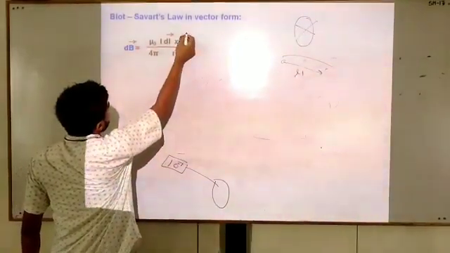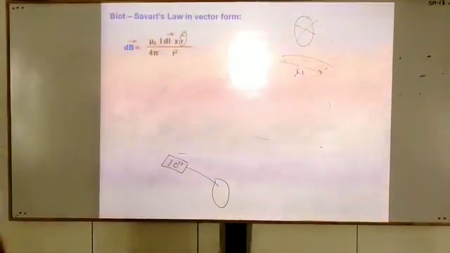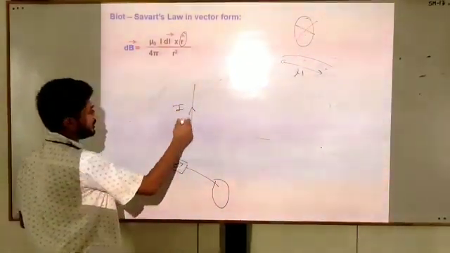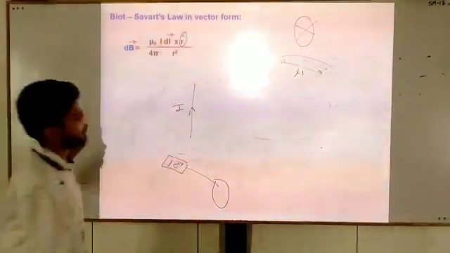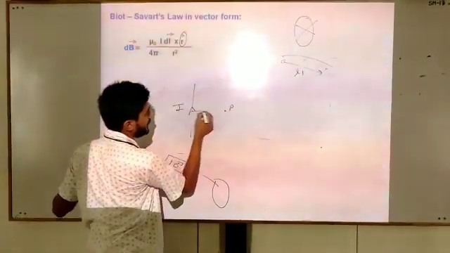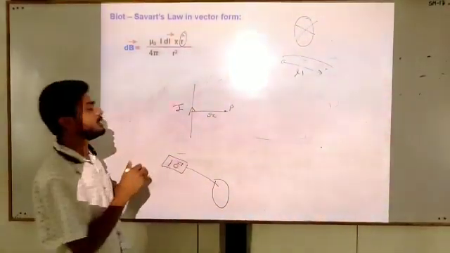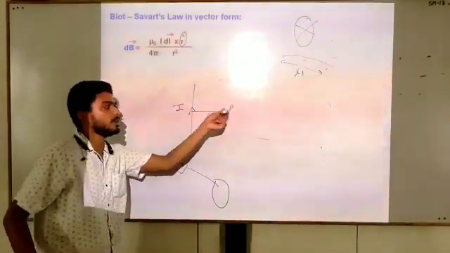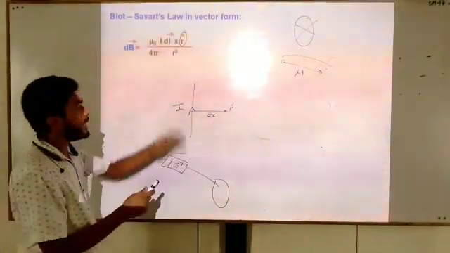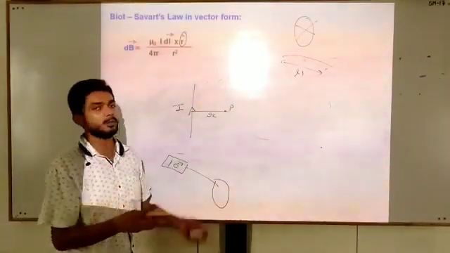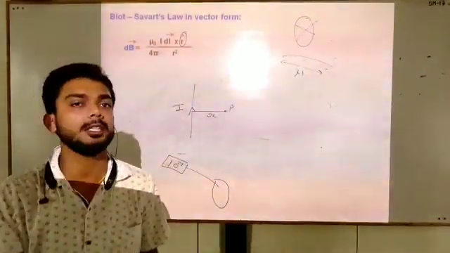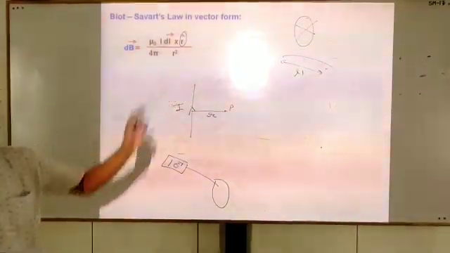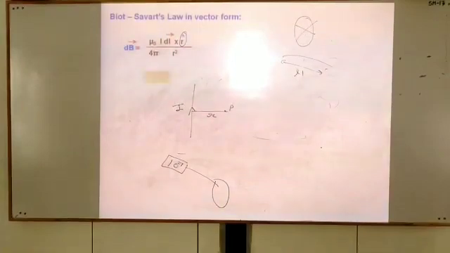We are using a unit vector r cap, because let us see here, current is in the upward direction. This point is P and this is the distance r. And what is the direction of magnetic field? Magnetic field is entering into the plane. It means I dl, r and magnetic field, all three are perpendicular to each other. For such cases we use the cross product. This is the vector form of the Biot-Savart law.